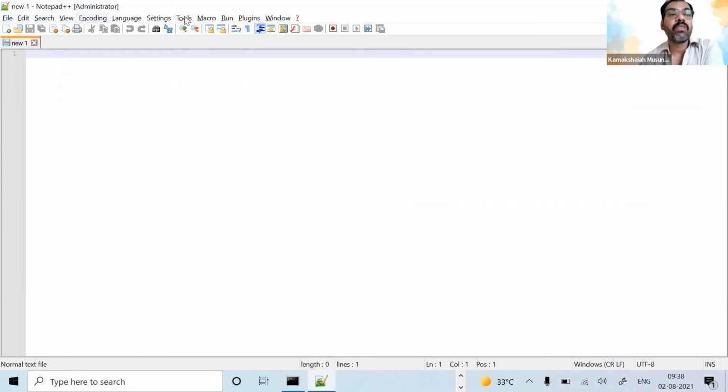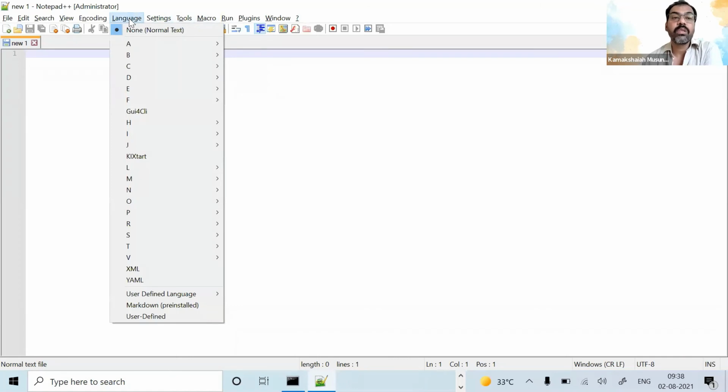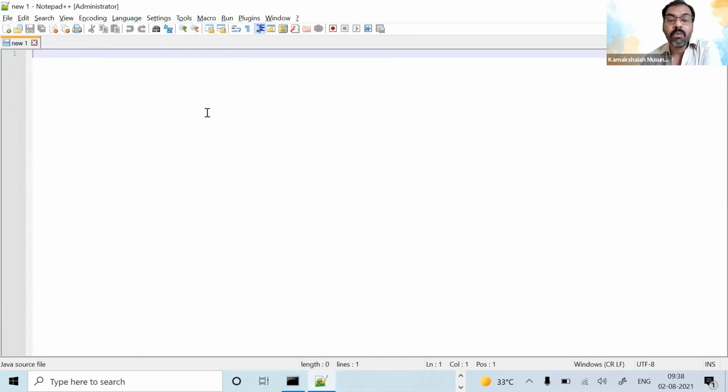There is a menu, right? In the menu, you get a lot of options which are not available in other tools. There is an option called Language. In J, you see Java, JavaScript, JSON, JSP. I can choose Java. Now it will provide me some additional formatting. See what's going on. Public. You see there is color formatting. Class. This time I write MK.